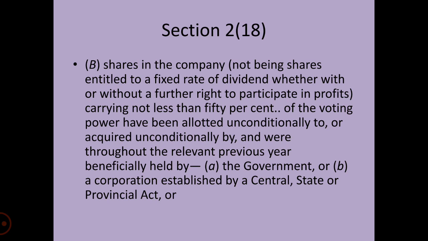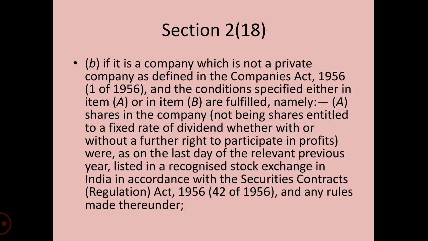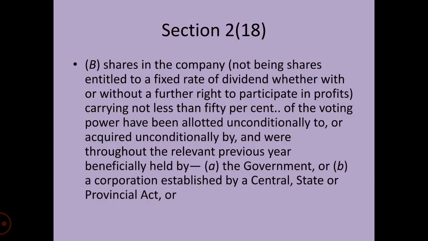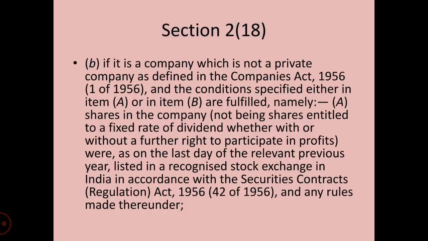Secondly, the explanation is that such a company whose business consists mainly of the construction of ships, or is engaged in the manufacturing or processing of goods, or in mining, or in the generation or distribution of electricity, shall be deemed to be a company in which the public is substantially interested.